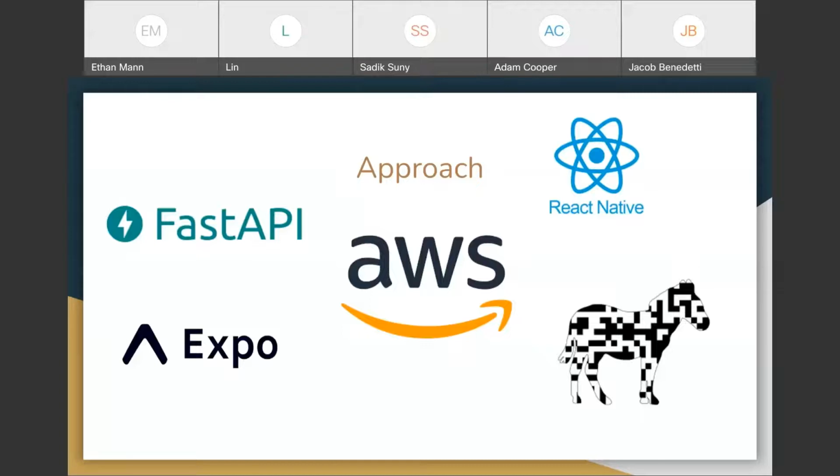As far as the backend goes, we knew that we wanted to use Python, but we weren't sure which framework would be best suited for our purposes. Popular ones include Flask, Django, and FastAPI. As far as cloud hosting goes, we weren't sure whether AWS, Azure, or Google Cloud would be best. For the Python framework, we ended up going with FastAPI as it had many advantages over the others, including speed and type checking. For cloud hosting, we went with AWS as it is by far the most popular and had the most support from external parties.